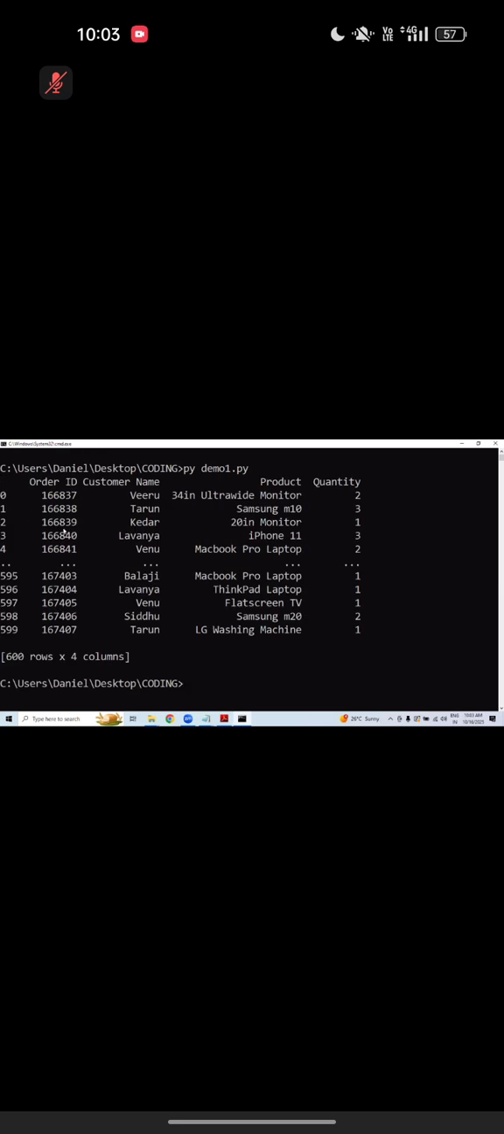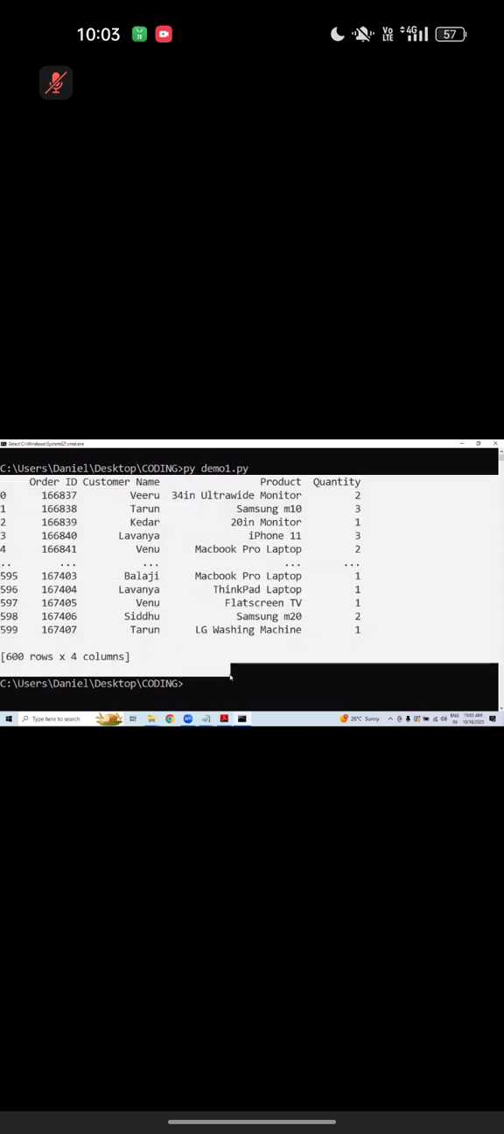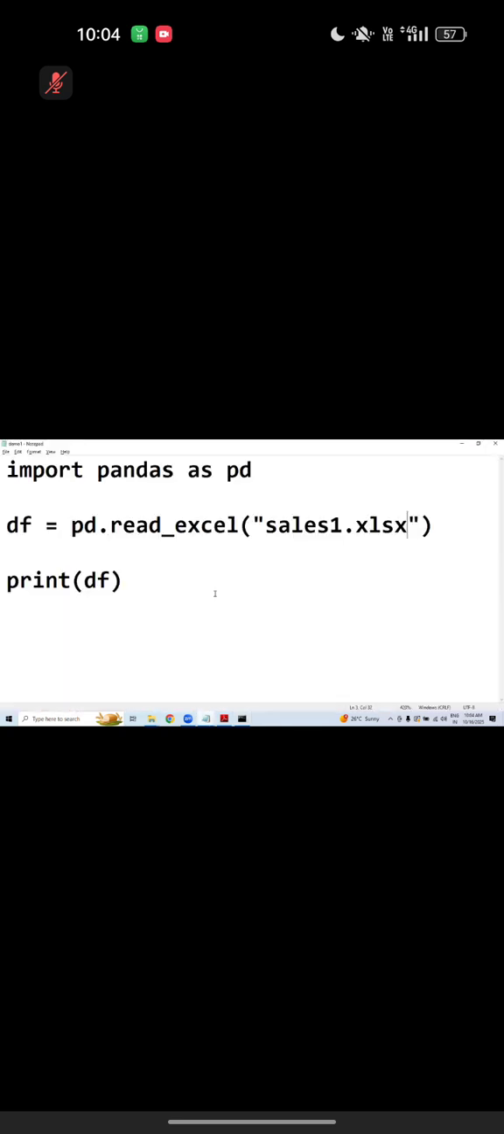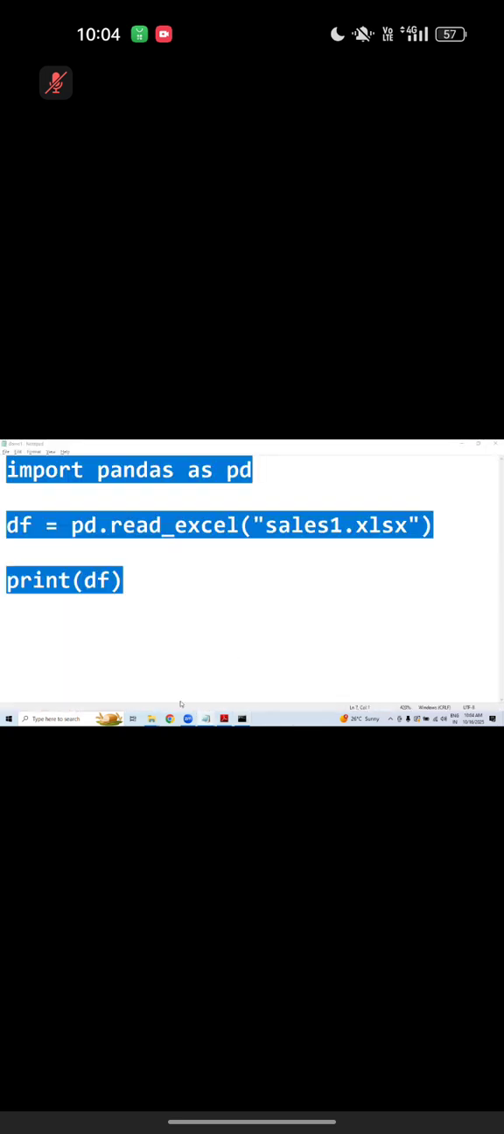Almost the same as the CSV file and Excel file. Sir, this data I have created actually. This is dummy data created by me. Very nice. With the Excel file also we created a data frame. The last one is Tarun, and the first record is what exactly? Veeru actually. Then total how many rows? 600. How many columns? 4. Perfect. We are done actually.